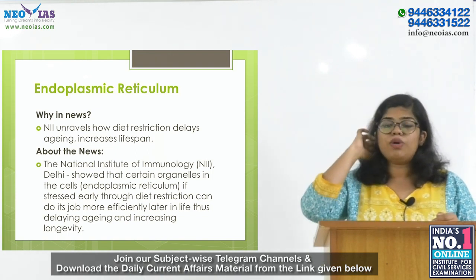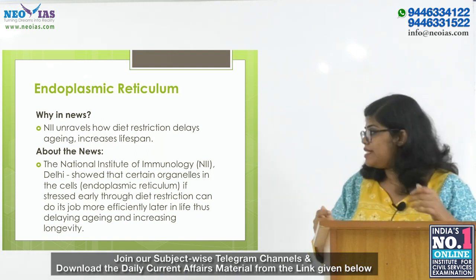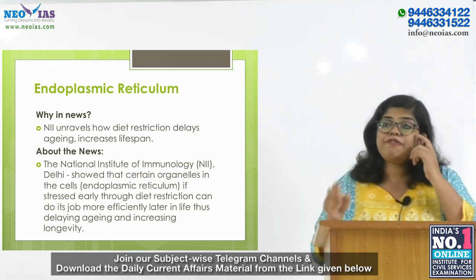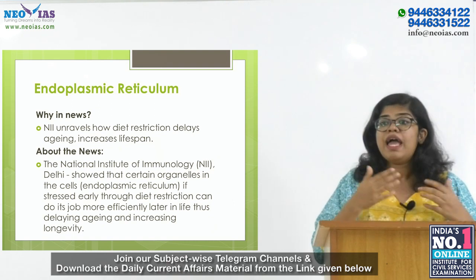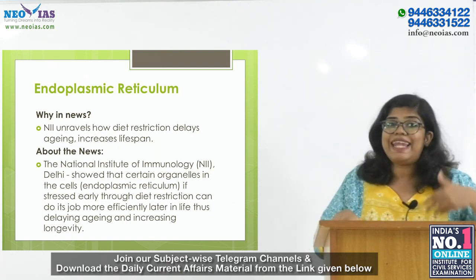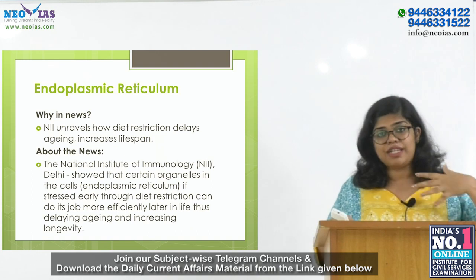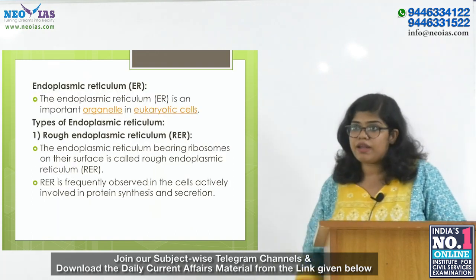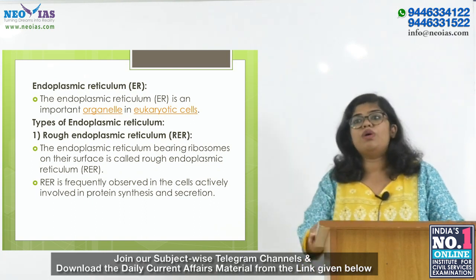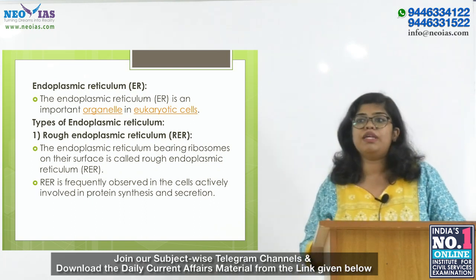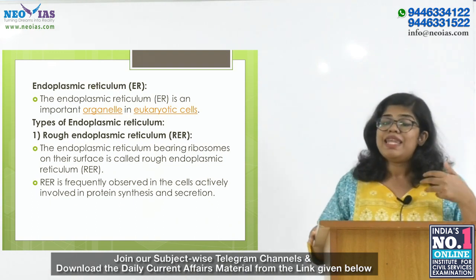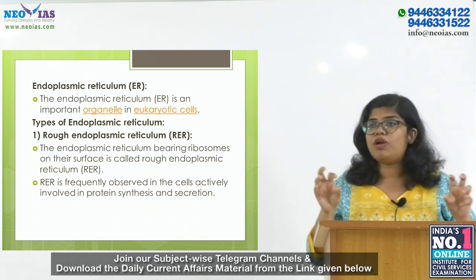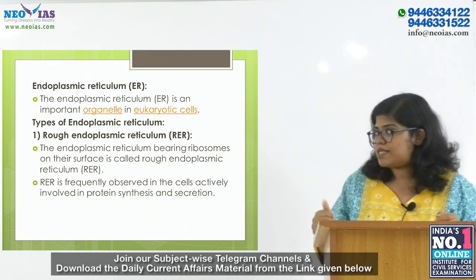Okay. So the National Institute of Immunology in Delhi showed that certain organelles in the cell like the endoplasmic reticulum, if stressed early through diet restriction, can do their job more efficiently later in life, and this can give longevity. Okay. So endoplasmic reticulum is a cell organelle in the eukaryotic cell. The study of the eukaryotic cell reveals that the presence of a network or reticulum of tiny tubular structures scattered all over the cytoplasm is called endoplasmic reticulum.